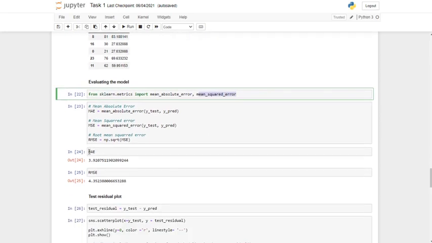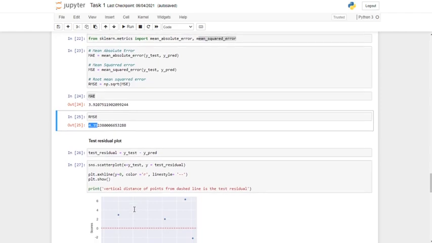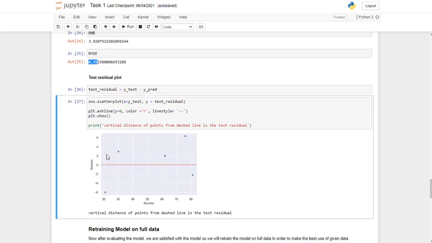The mean absolute error of the model is 3.92 and the root mean squared error of the model is 4.35. And we can also see the test residual. The difference between this point and the dashed line shows the error in the prediction, this vertical distance.